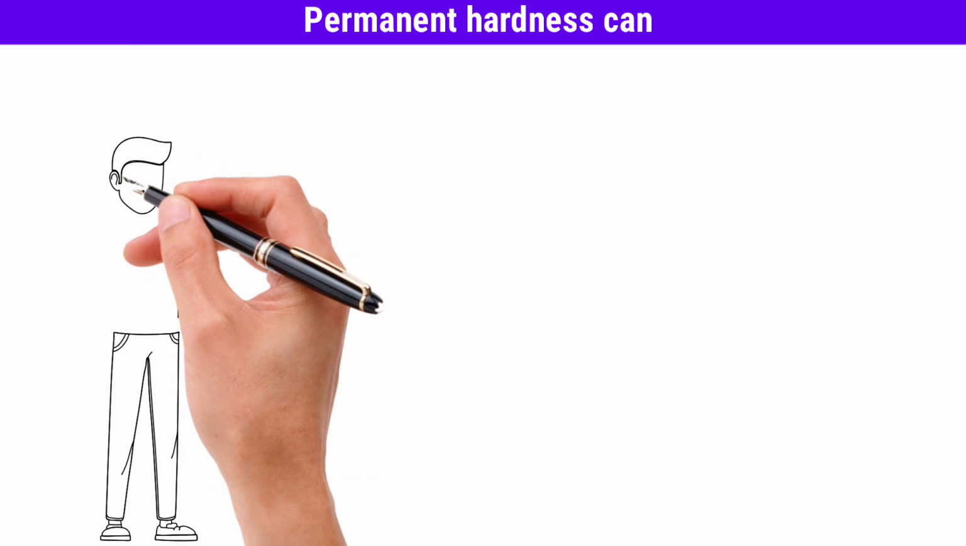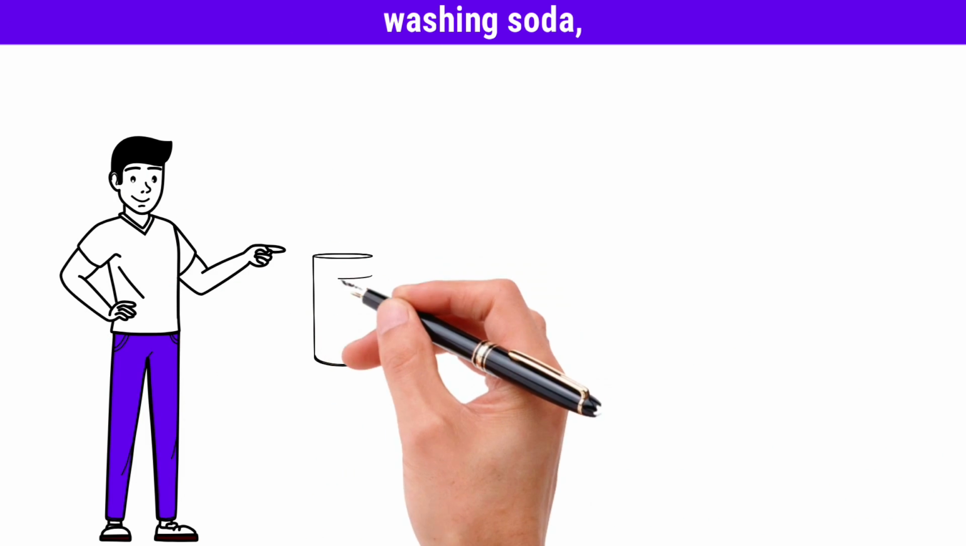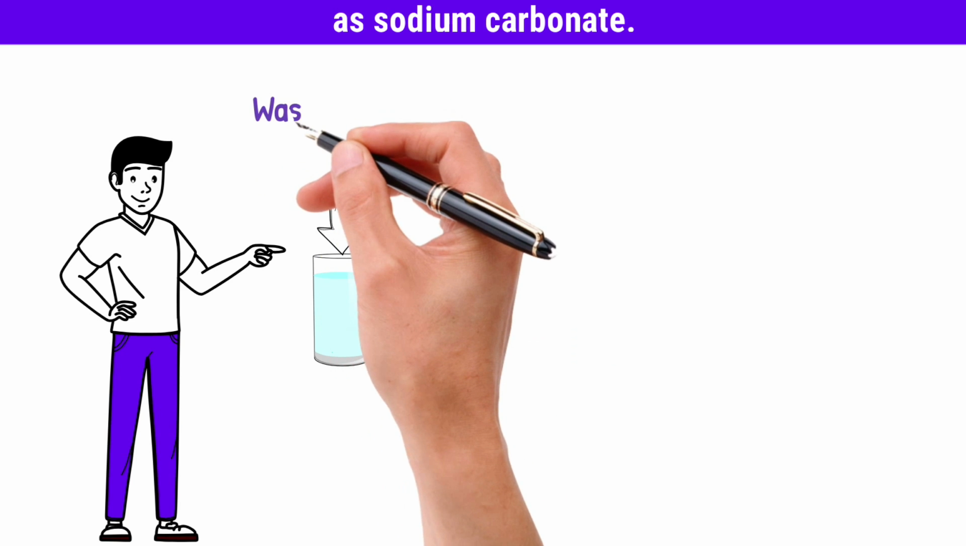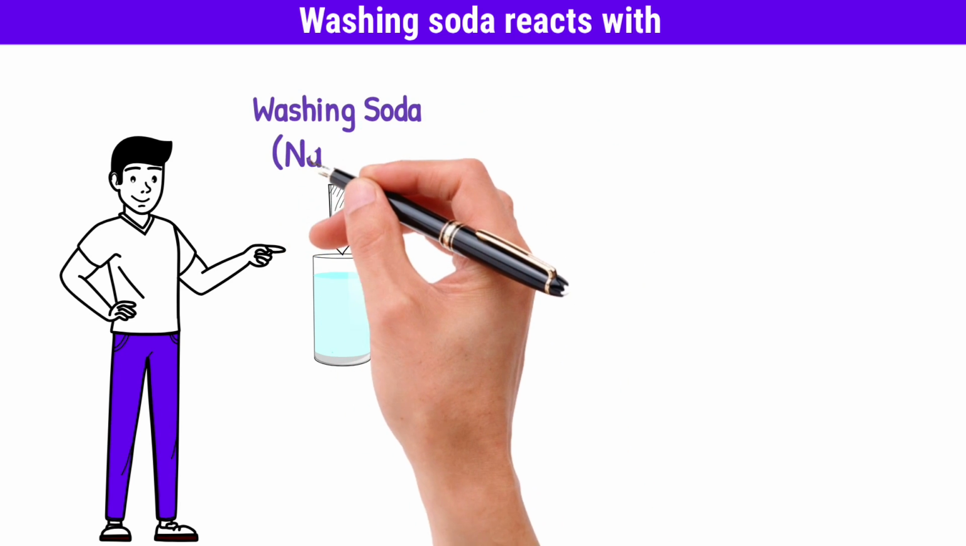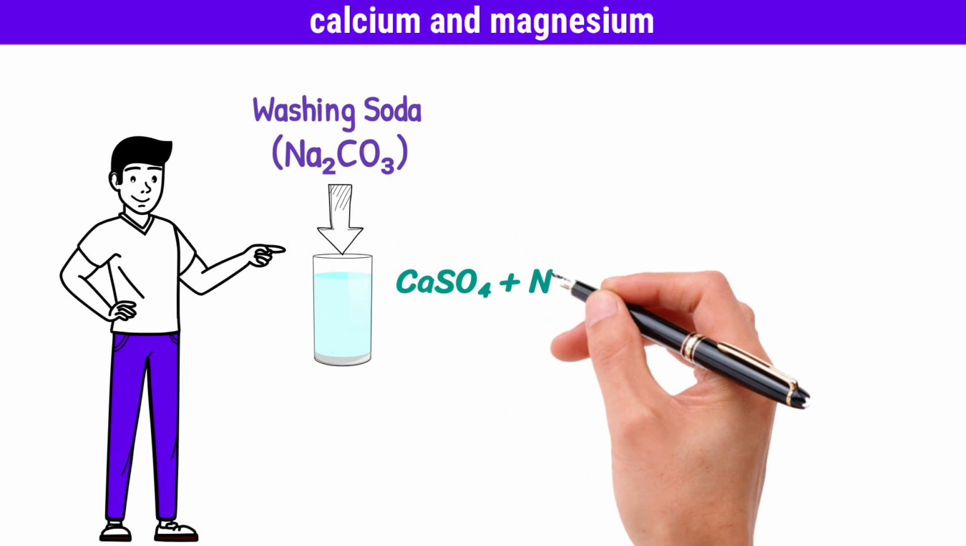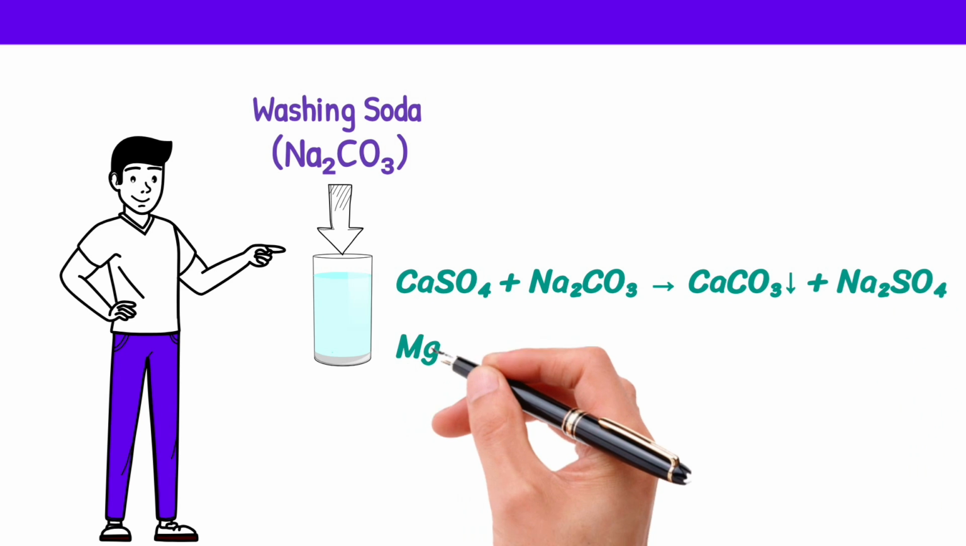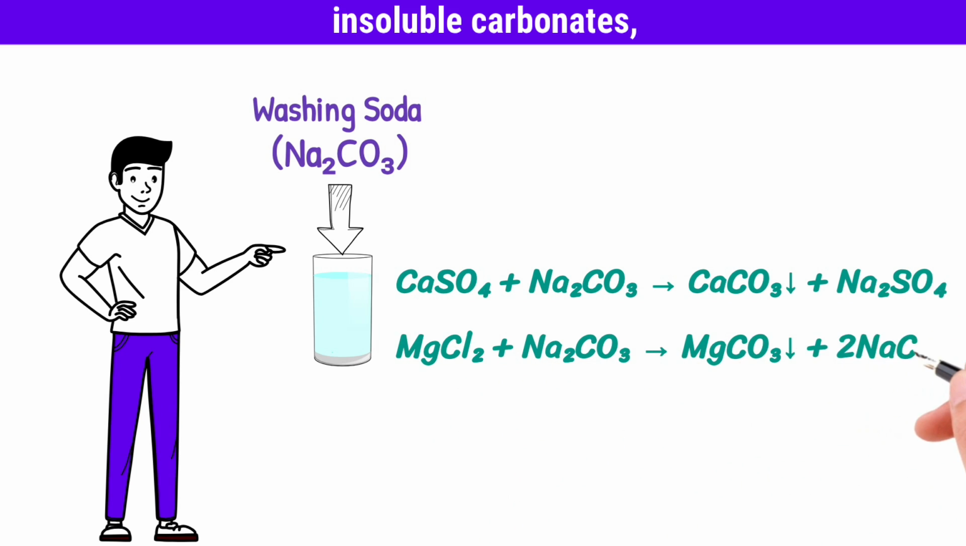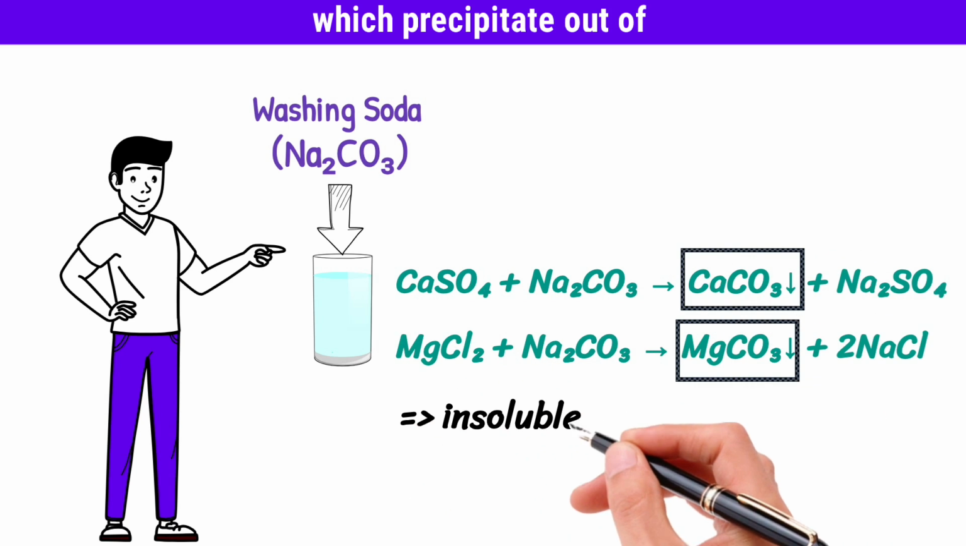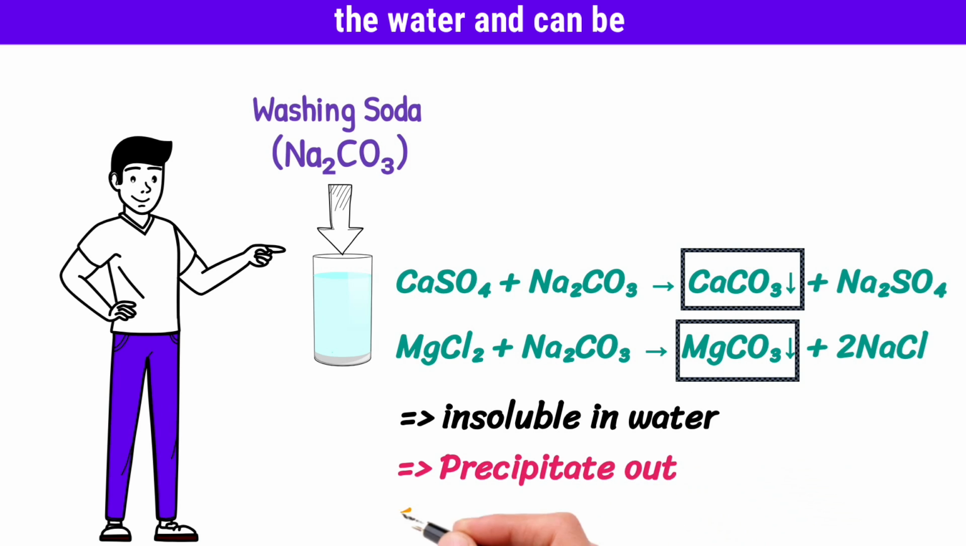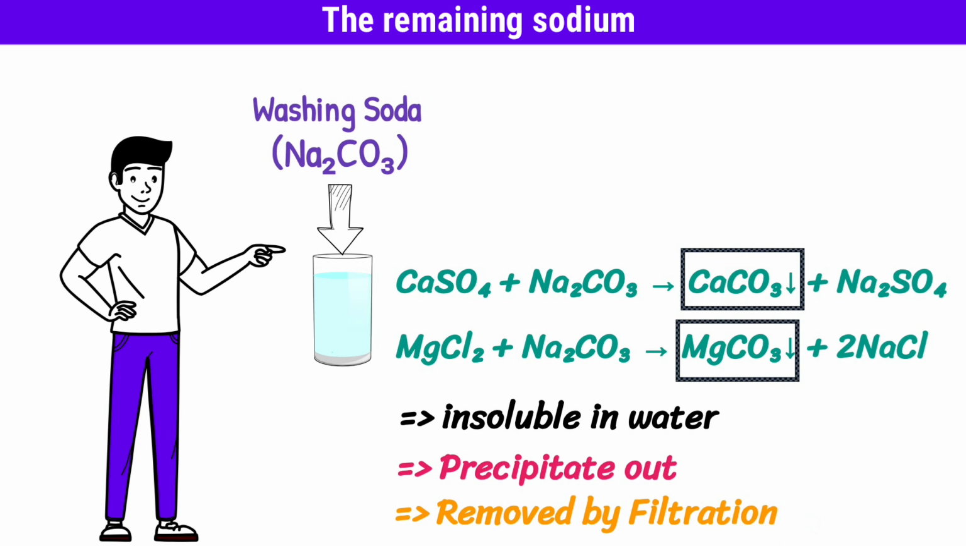Permanent hardness can also be removed by adding washing soda, which is chemically known as sodium carbonate. Washing soda reacts with calcium and magnesium sulfates and chlorides, which are converted into insoluble carbonates that precipitate out of the water and can be removed by filtration. The remaining sodium salts do not cause hardness.